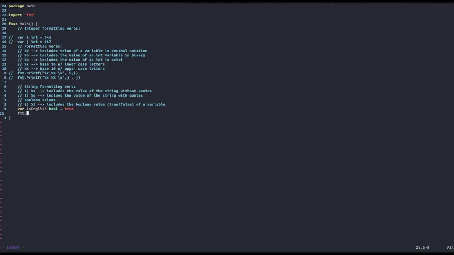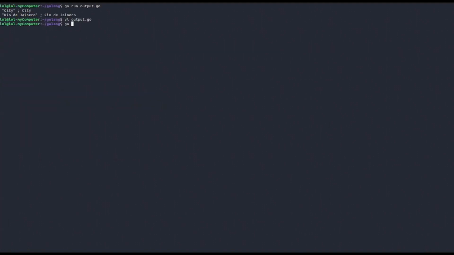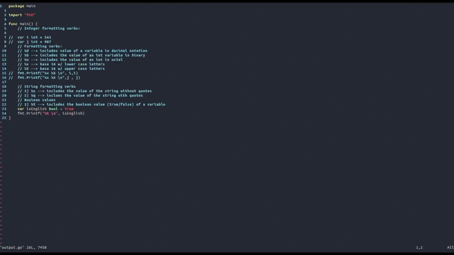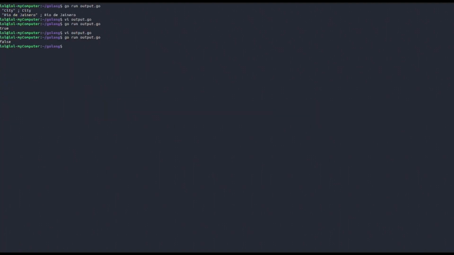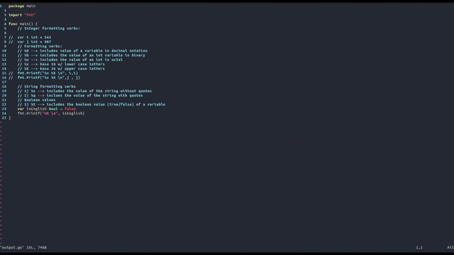Then if we use the printf function and insert %t, and then isEnglish, let's see what the result is. Go run output.go, we get true because it is set equal to true. But what about setting it equal to false, for example? Then we will get false. So as you can see, it just prints out the value of a Boolean type variable.